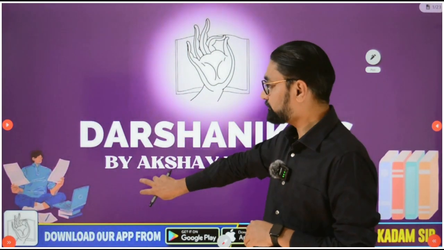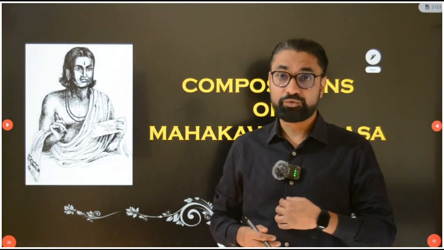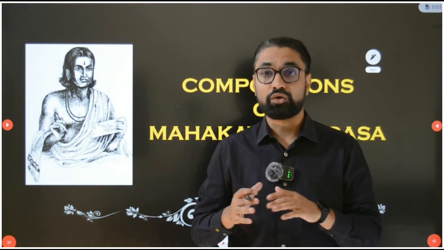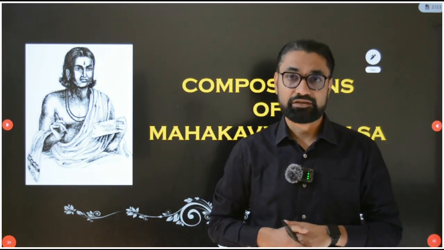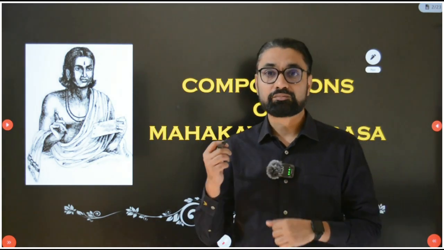So guys, as we all know, Kalidas was one of the Navaratna in the court of Gupta Emperor Chandragupta II Vikramaditya. I have already discussed with you one iron pillar inscription of Chandragupta II Vikramaditya, which is at Mehroli in Delhi. Now this Chandragupta II Vikramaditya had Navaratnas in his court, and one of them was Mahakavi Kalidas.